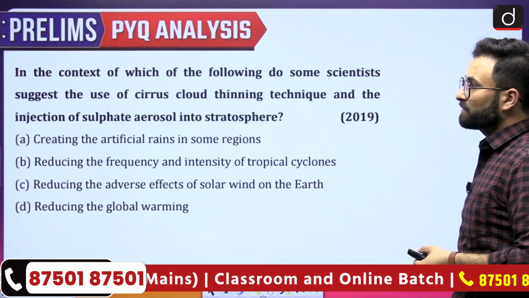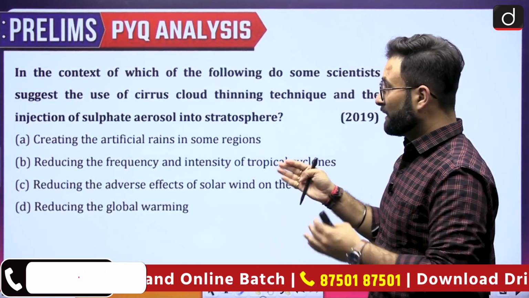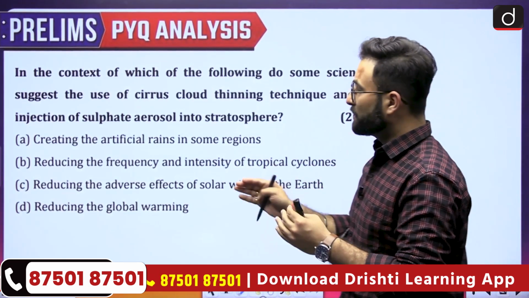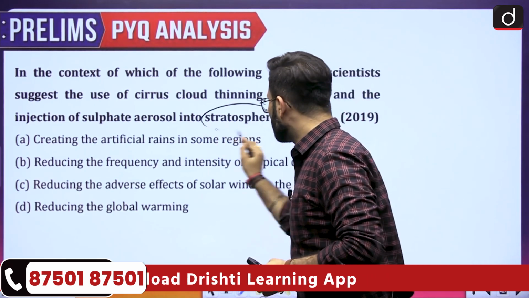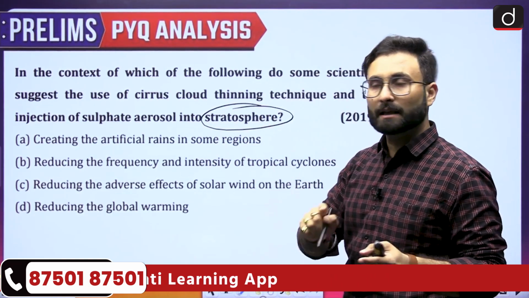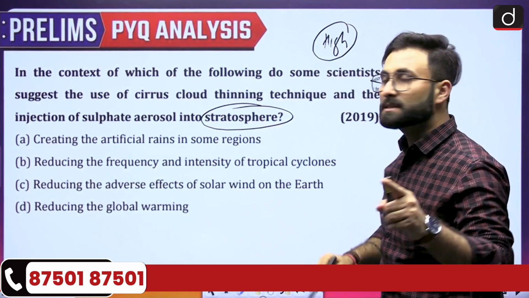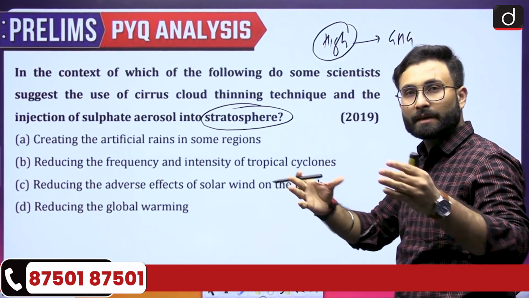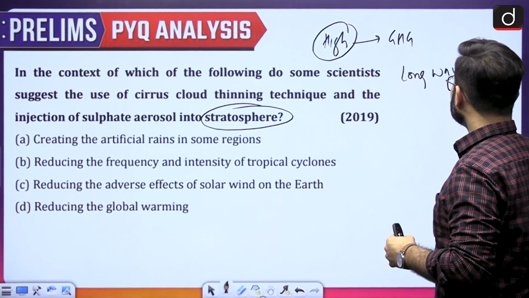Moving further to the next question, in the context of which of the following do some scientists suggest the use of the cirrus cloud thinning technique and the injection of the sulfate aerosol into the stratosphere? Stratosphere they are talking about. Okay, that means high clouds. The high clouds are the ones which are responsible for the greenhouse effect. Okay, they are the ones which are trapping the long wave radiations. Okay, so that is there.